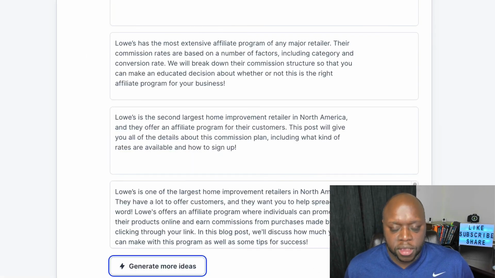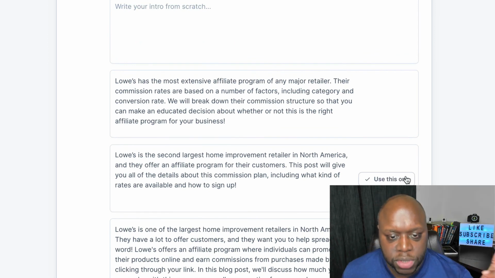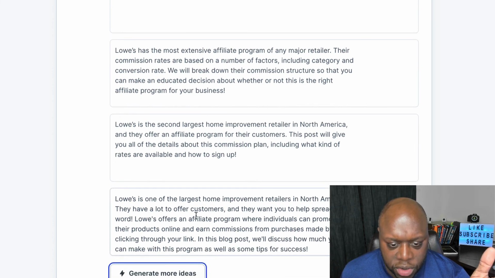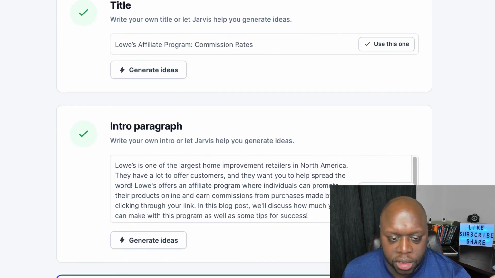All right, so on the intro paragraph here, we are going to look at this first one. Lowe's is the most extensive affiliate program of the major retailer. That's probably not true. Lowe's is the second largest home improvement retailer in North America. That's probably true. Lowe's is one of the largest home improvement retailers in North America. They have a lot to offer customers, and they want to help spread the word. Lowe's offers an affiliate program where individuals can promote their products. So we could go with this one, and we're going to click and use.